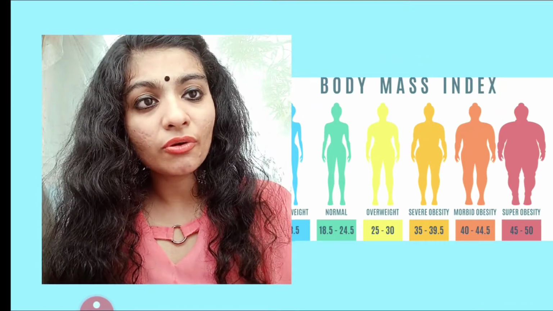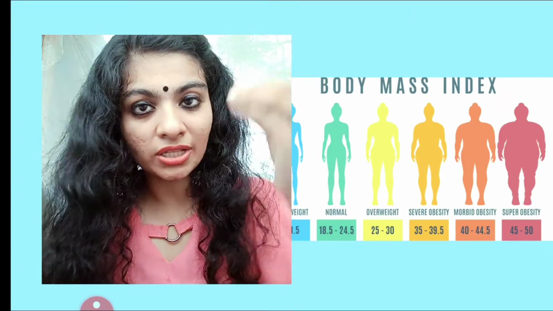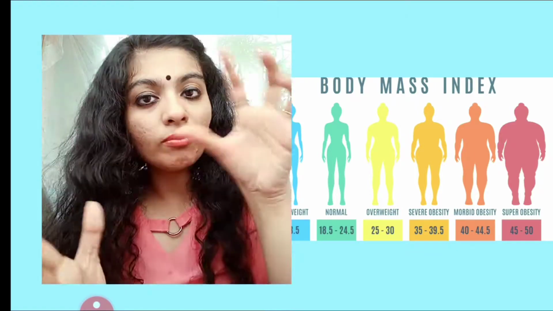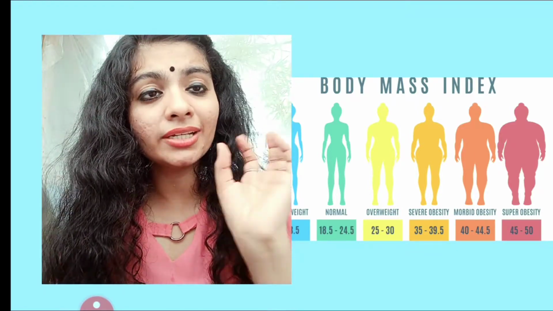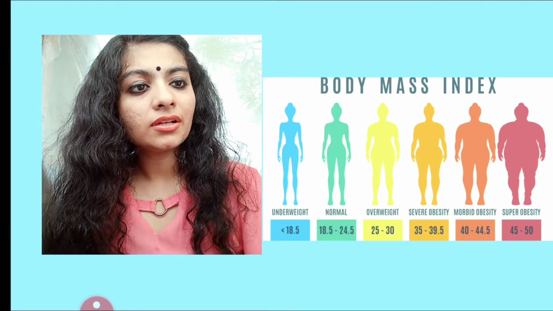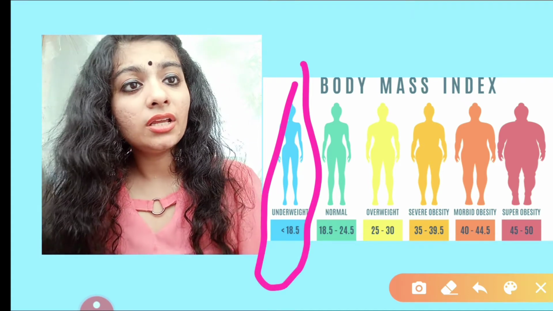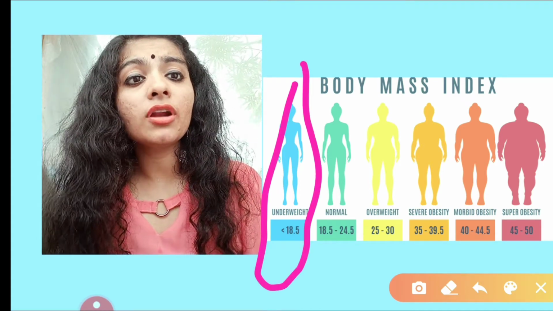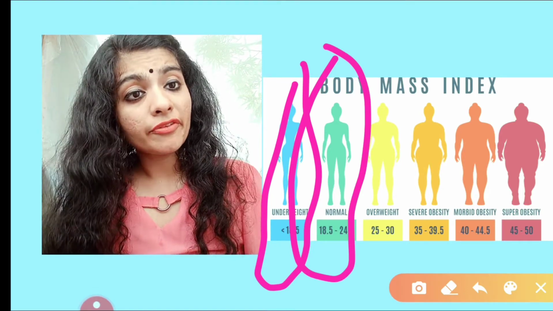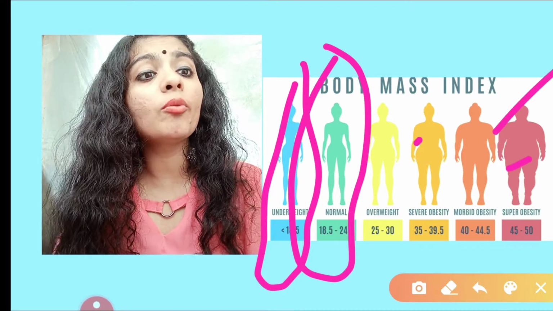It is a measure of fat present in your body with respect to your height. That is, what is your height and what is your weight. Based on that, how much fat is accumulated in your body. So that calculation is called body mass index. There's a certain requirement of fat in your body. For example, if the body mass index is less than 18.5, you're underweight. If it is between 18.5 to 24.5, you're normal. If it is above, it is overweight. Then you have severe obesity, morbid obesity, super obesity.